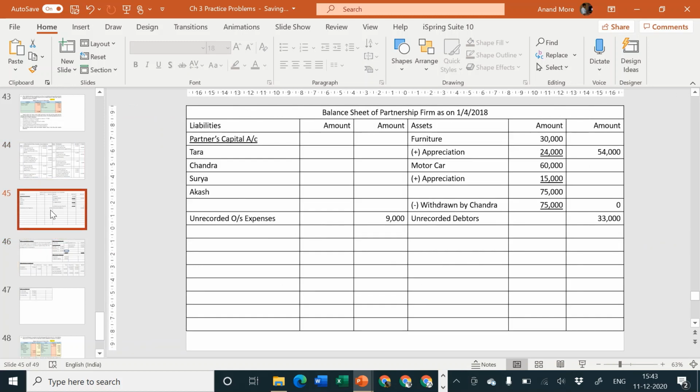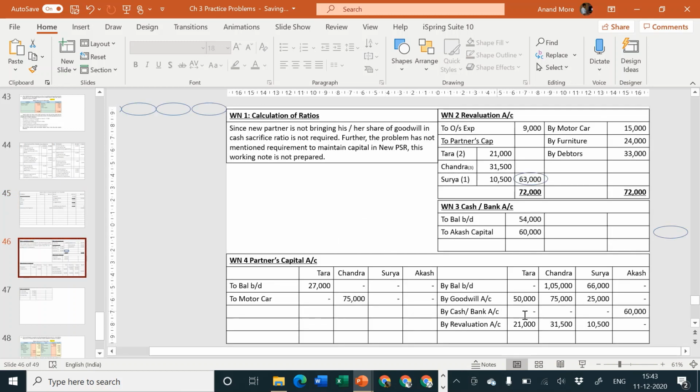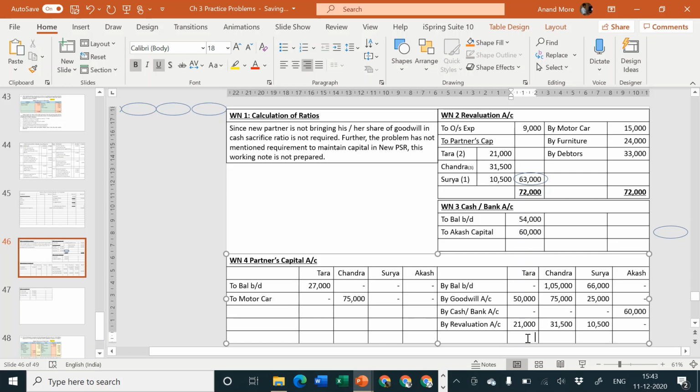Let us tally the balance sheet. For tallying the balance sheet, close all the revaluation account, etc. That is done. Partners' capital account, let us close the same. Total of credit side is 71,000.